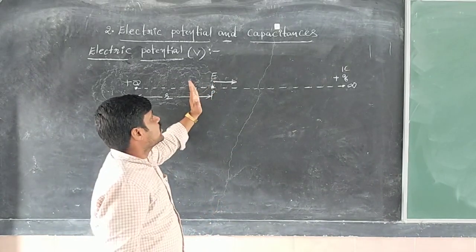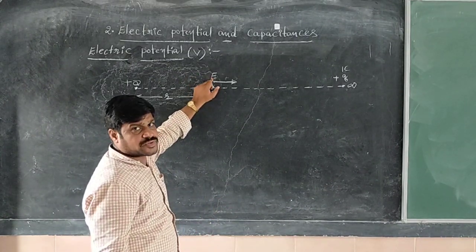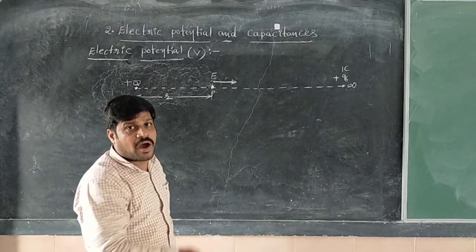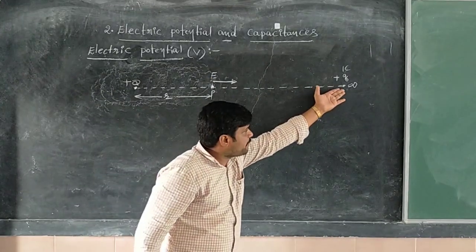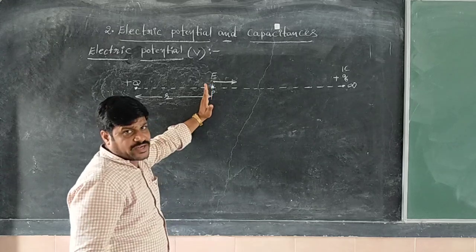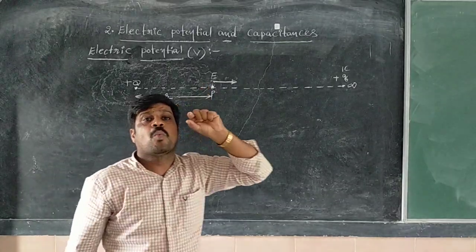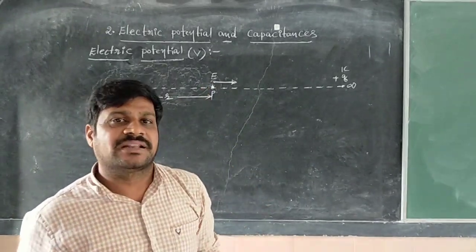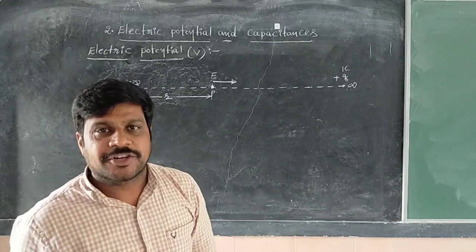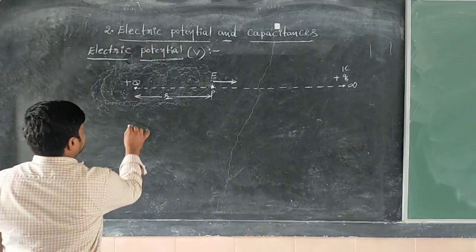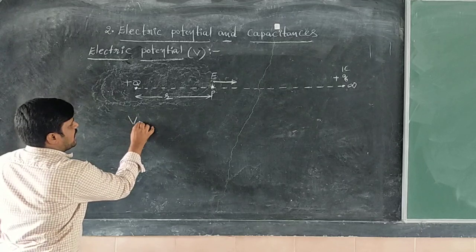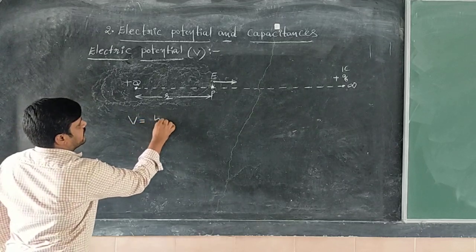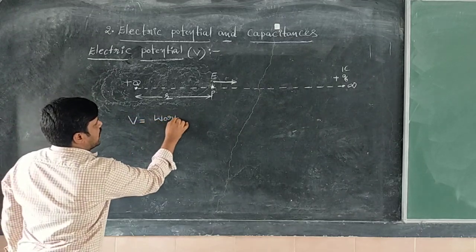That means to bring the positive charge to this point against the electrostatic force, we have to do work. That work is what we call electric potential. That means electric potential V is equal to work done.